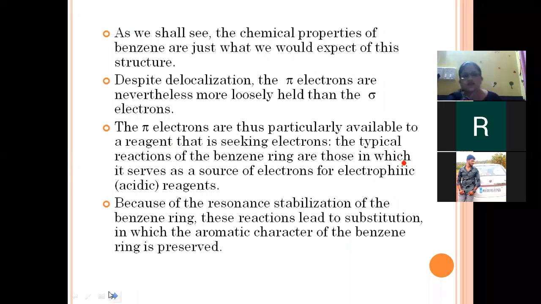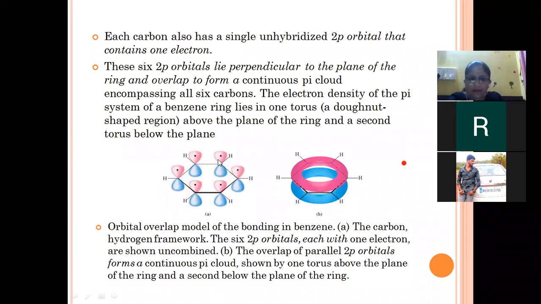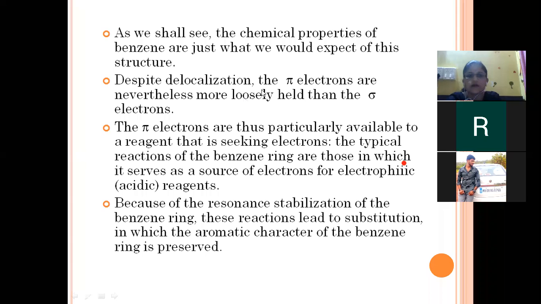As we see, the chemical properties of benzene are just what we expect from the structure. Despite delocalization, the pi electrons are nevertheless more loosely held than sigma electrons. Those are all pi electrons in the p orbital of the carbon atom, generally more loosely held than sigma electrons. The pi electrons are thus particularly available to a reagent that is seeking electrons.